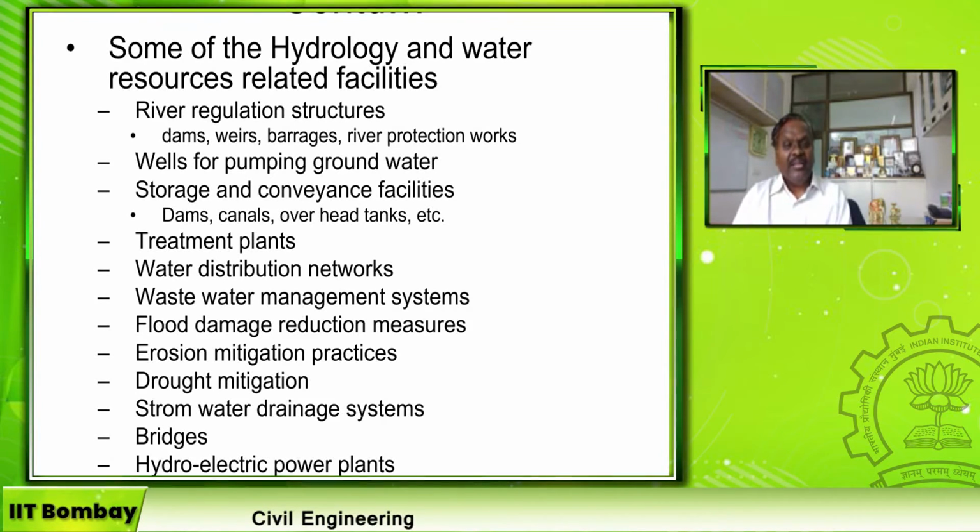What should be the height of the bridge from the bed level of the river, so that the maximum flood water expected in the river will not touch the bottom deck of your bridge? Second, when you provide piers for the bridges in the river, it obstructs the flow. Then what is the effect of that obstruction? There will be a slight increase in the water level on the upstream side called afflux. And what is that afflux? That is also to be studied by water resource engineers and hydrologists, right?